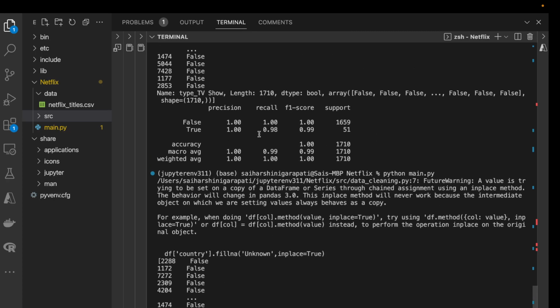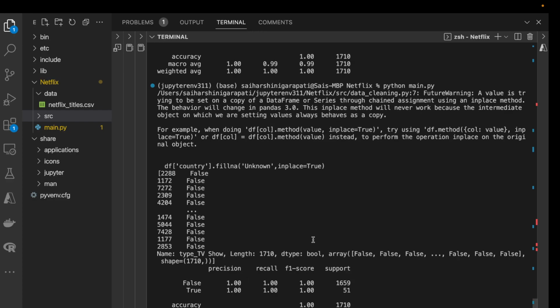The last time I printed it, it was 0.99, and I've printed it again because now it's showing 100%. So yeah, that's a full data science Netflix project, which is cleaned, visualized, modeled, and production ready.